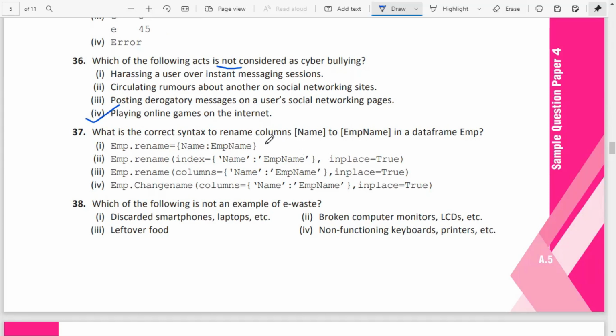37. What is the correct syntax to rename the column name to emp name in the data frame emp? So emp.rename, you want to rename the column. So emp.rename(columns={old column name: new column name}, inplace=True). That will make the changes permanently. So option 3 is the correct answer. Index means what? It is for renaming the row indexes. That's not what is asked here. It is asked for the renaming of the columns.